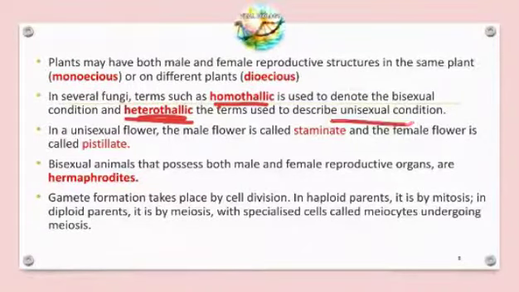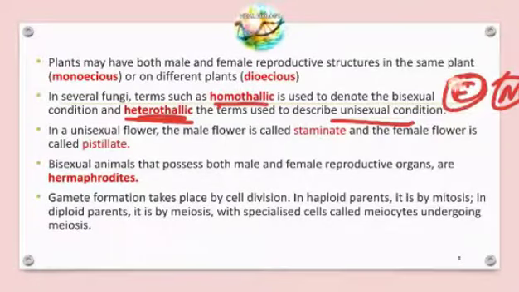That is unisexual. In one fungus there will be one reproductive structure, either male or female, and in another one the other may be present. For example, one species consists of female and another species contains male. So if they are present in different fungi, then it is called heterothallic.